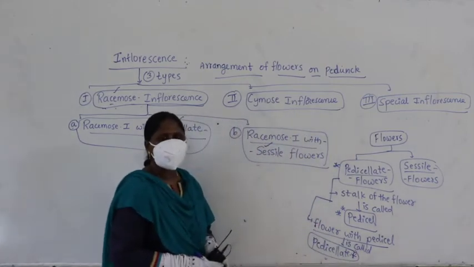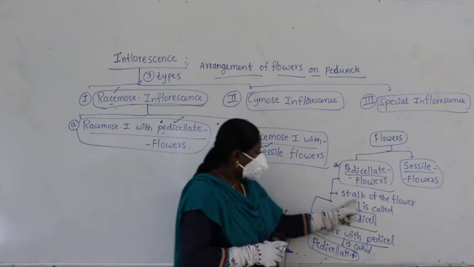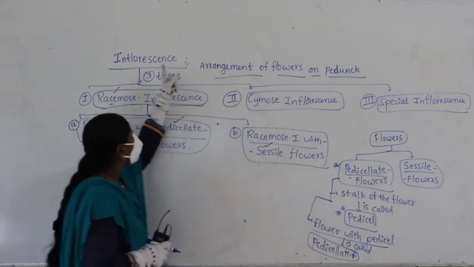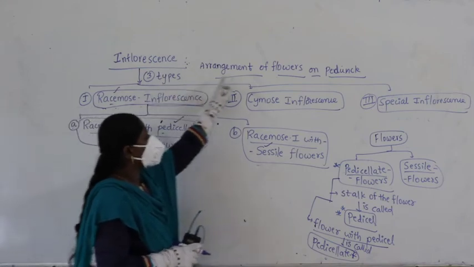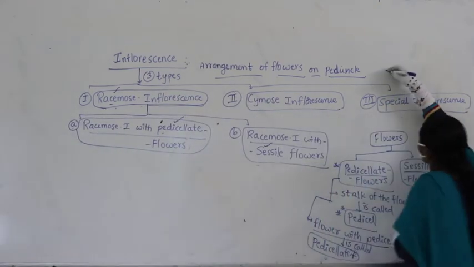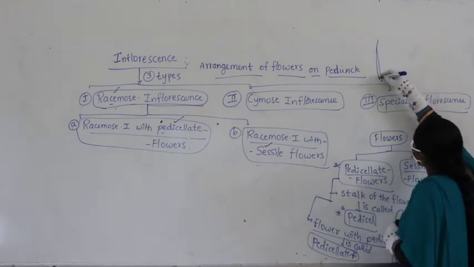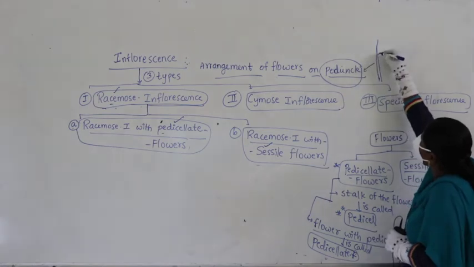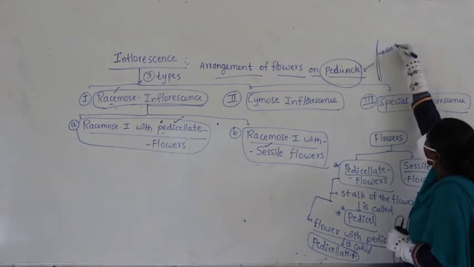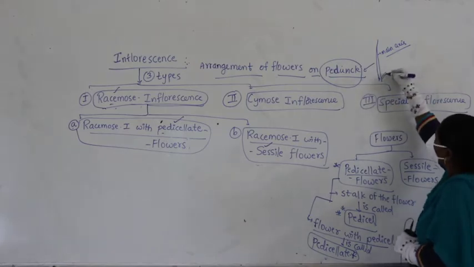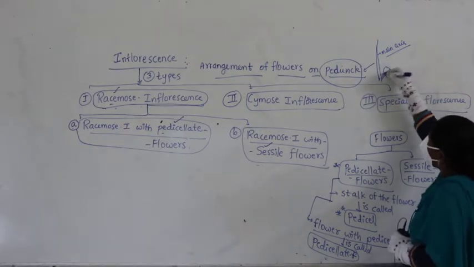Now you know the inflorescence is the arrangement of flowers on the peduncle. If you look here, this is the peduncle, the main axis itself is called peduncle, on which you can see flowers.